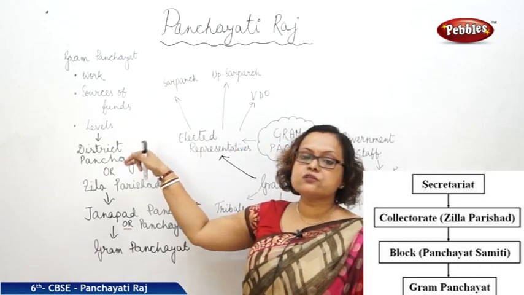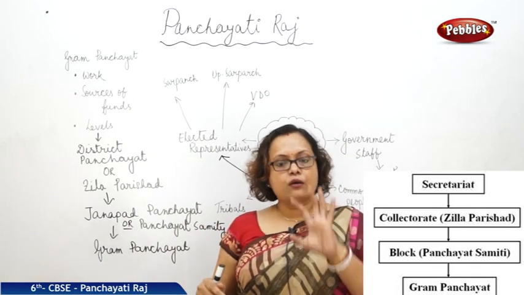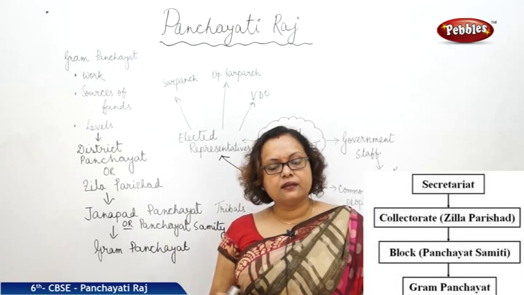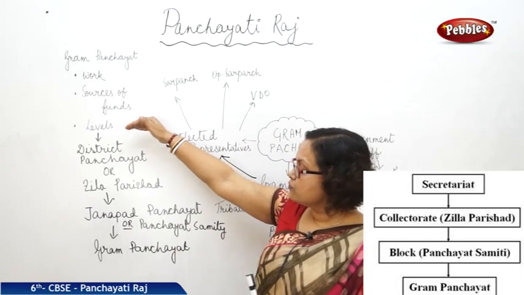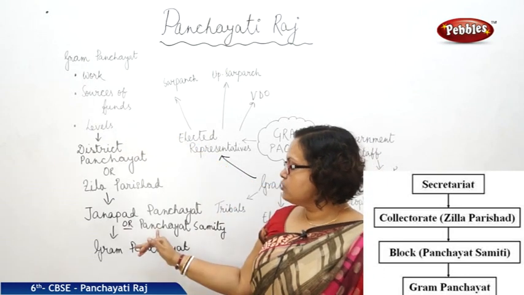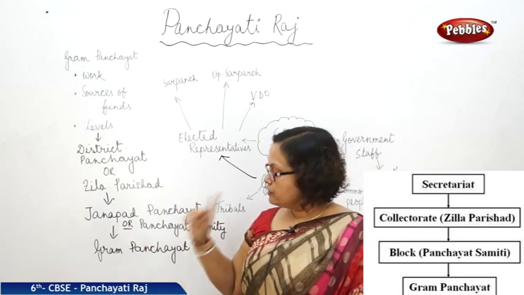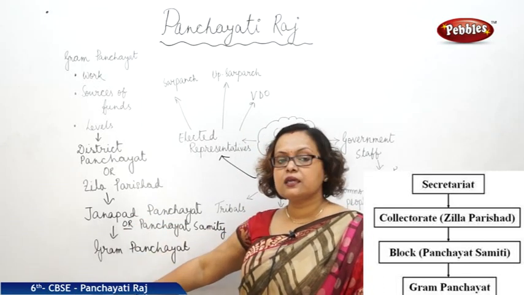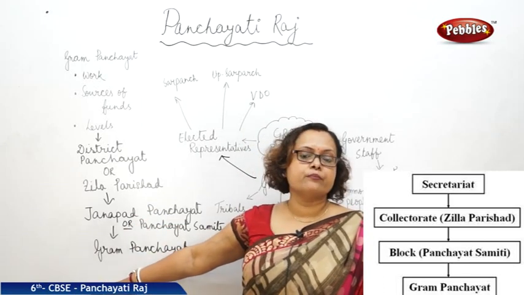The District Panchayat is answerable to the state government. We have 31 districts in Telangana now, and each district is divided into many Janpad Panchayats. A Janpad Panchayat takes care of a number of Gram Panchayats.